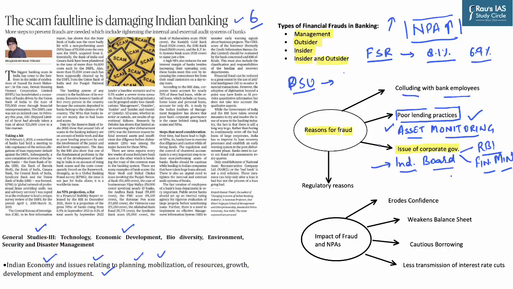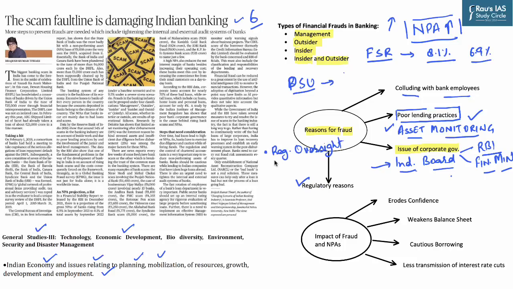The next important aspect is the lack of a proper regulatory mechanism on behalf of the RBI, which also causes a lot of financial frauds. First things first, we need to understand that the adequate capacity of the RBI for regulatory oversight over banks is actually limited, and that is one of the reasons why financial frauds take place in the very first place.